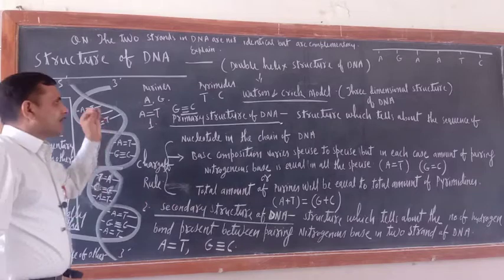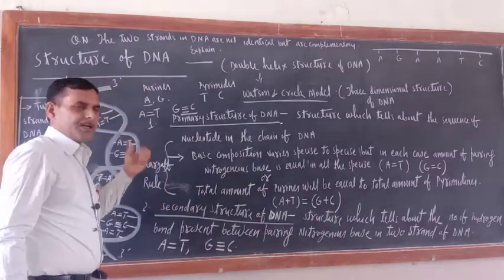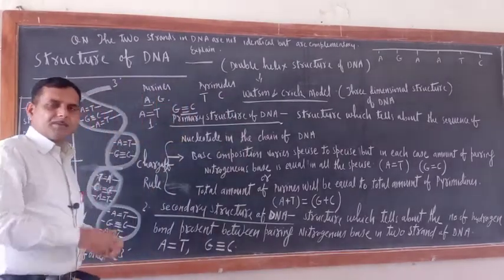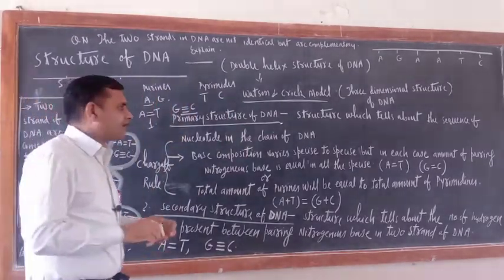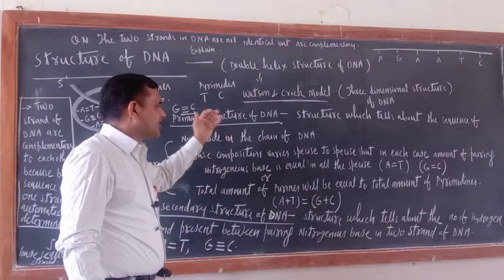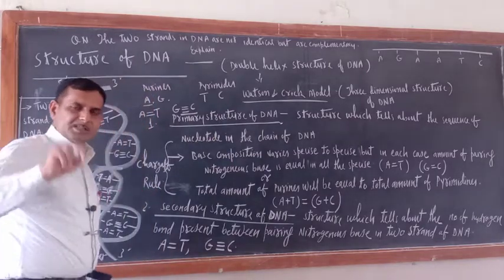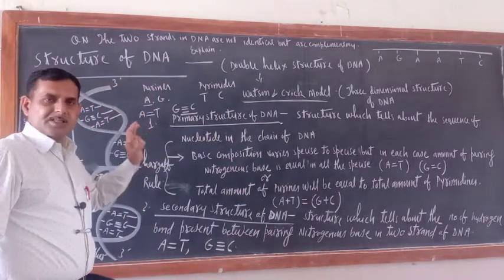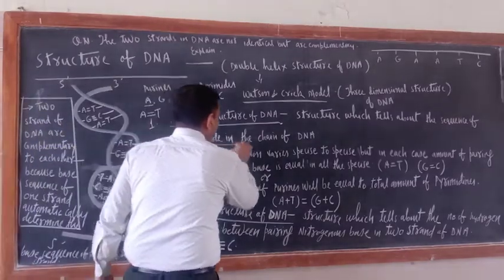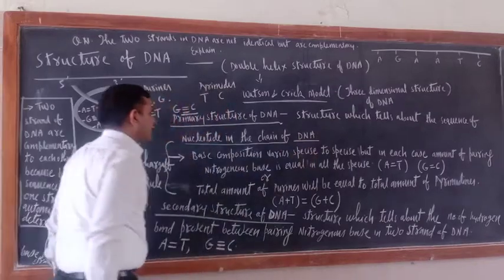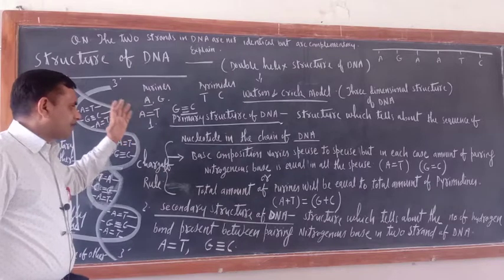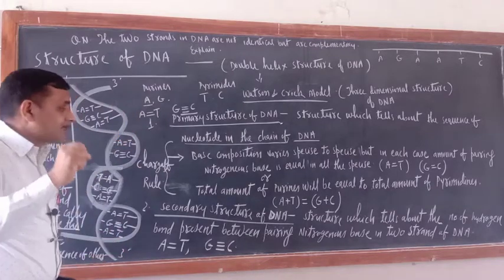Just see, there are two types of structure of DNA. The first one is the primary structure of DNA. What is the primary structure of DNA? The primary structure of DNA is the structure which tells about the sequence of nucleotides in the chain of DNA. That is the primary structure: the sequence of nucleotides.